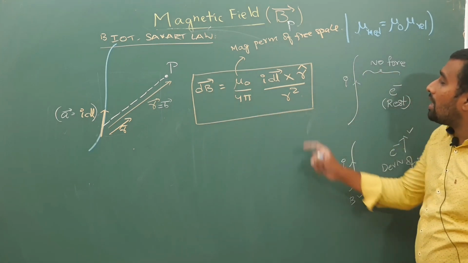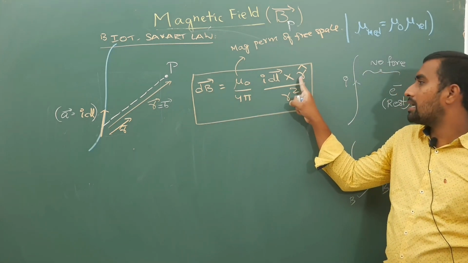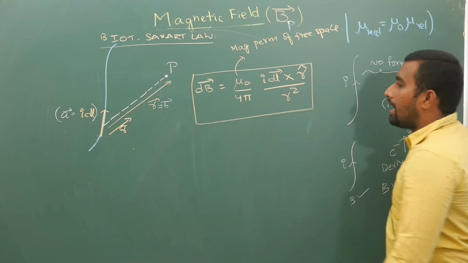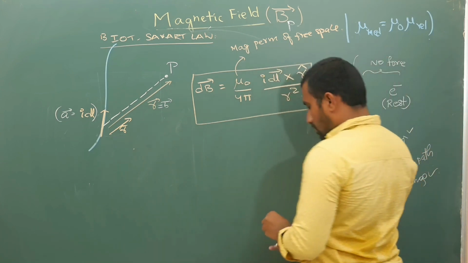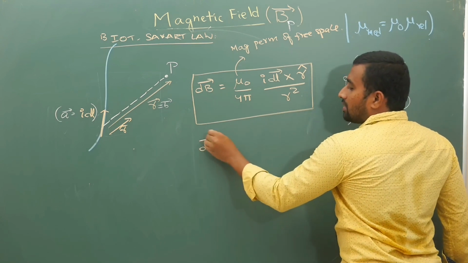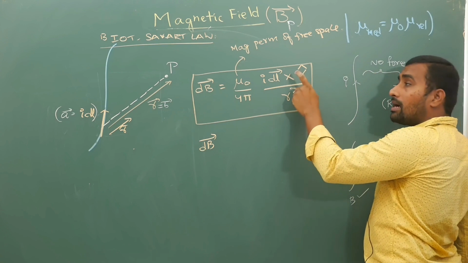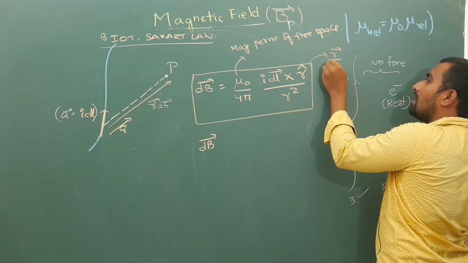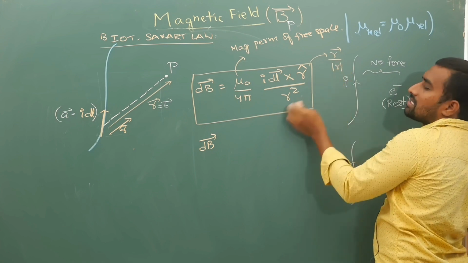If you have r cap here, you have to write r square. And you can also rearrange it: if you replace r cap with r bar by mod r, this r cap is nothing but r bar by mod r, which is r.